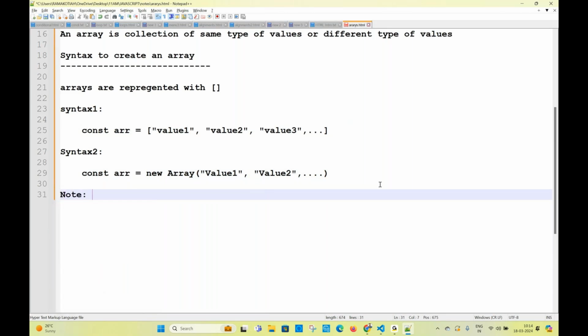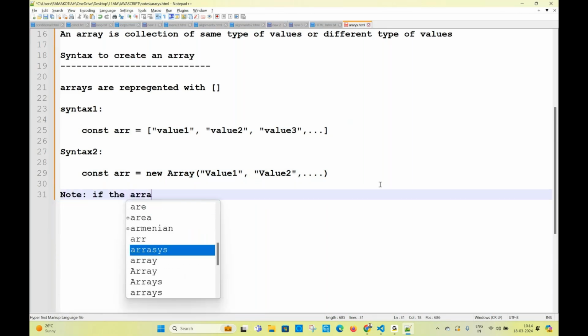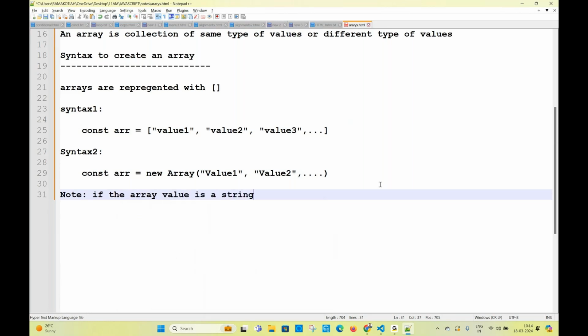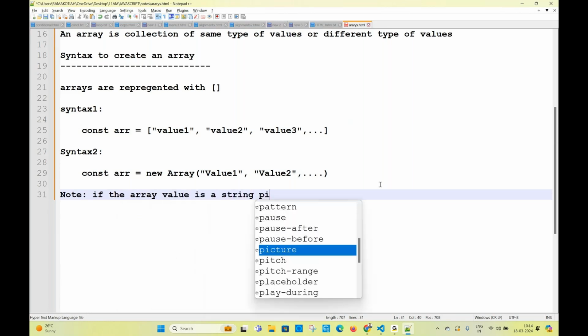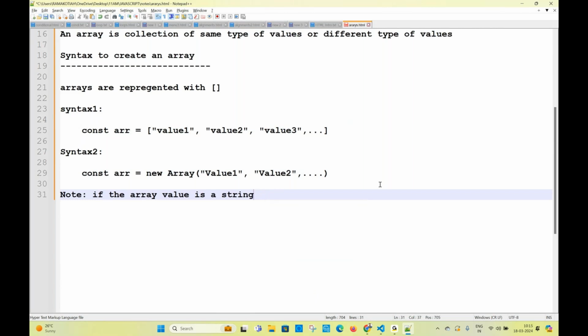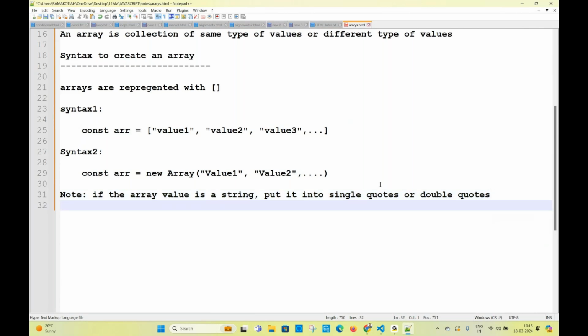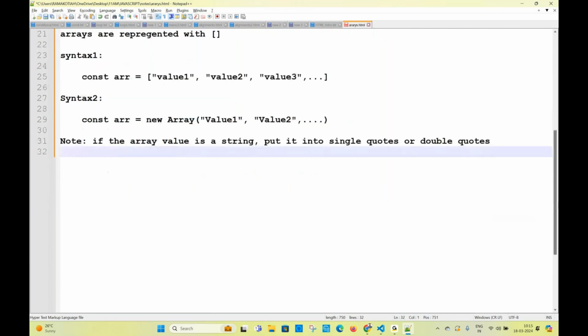Note: if the array value is a string, put it into single quotes or double quotes. Very important note.